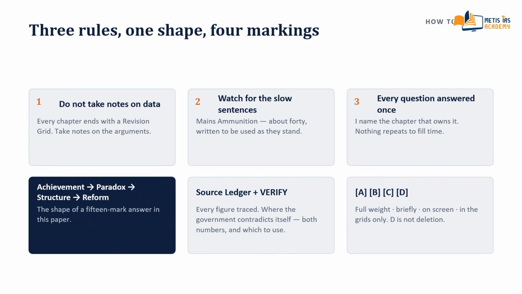Take notes on the arguments instead, because the argument is what the examiner is marking. The second one, watch for the sentences I read slowly. Those are main ammunition, written to be used almost as they stand. There are over 40 across this marathon. If you learn nothing else, learn those.